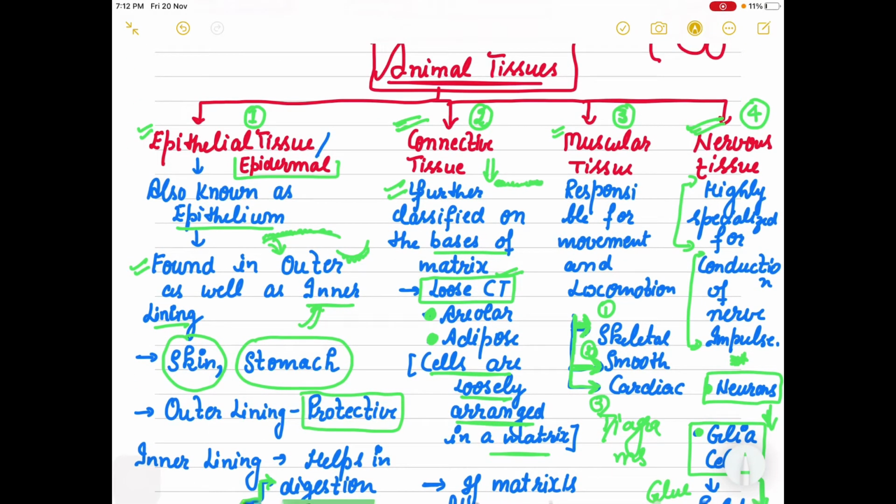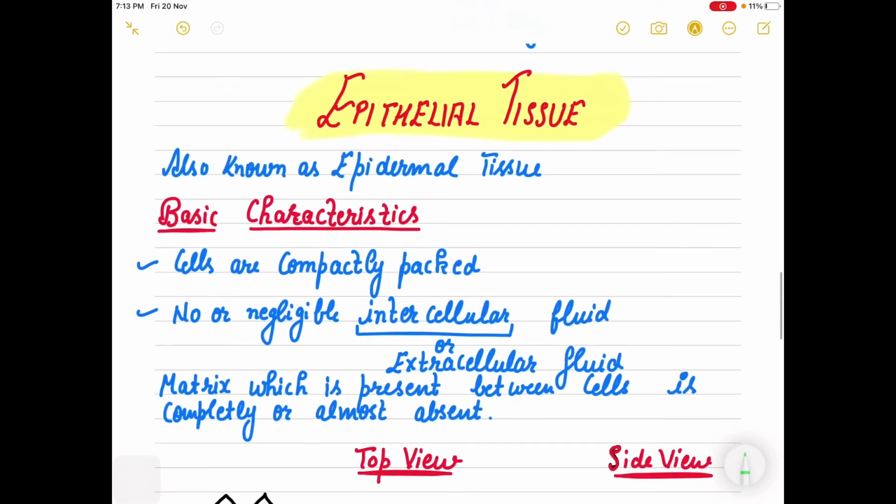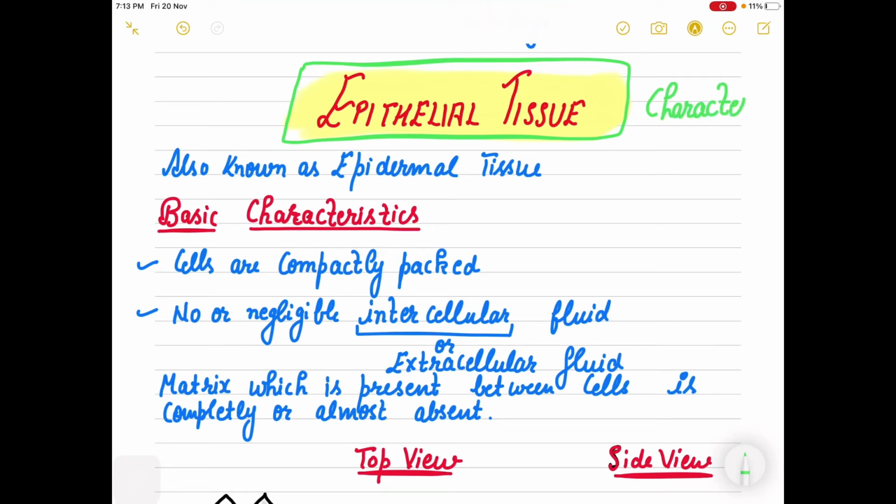So what we are going to discuss in this chapter, once again, is the four basic types of animal tissues. That is the epithelial, which is also known as epidermal tissue, connective tissue, muscular tissue, as well as nervous tissue. The first, I'm just going to start with the basic introduction of the epithelial tissue with you. I will not talk in detail today. I will just give you the basic characteristics of this tissue.